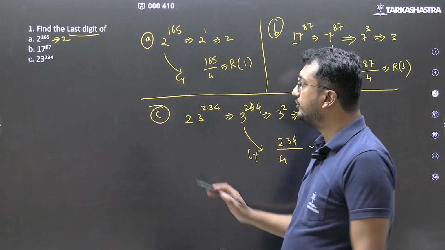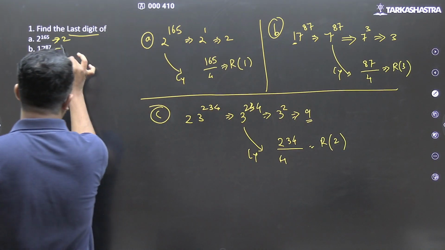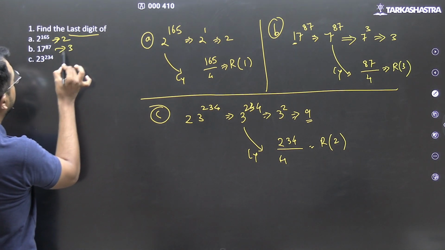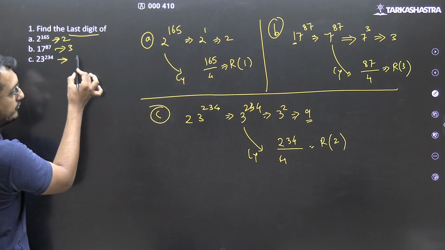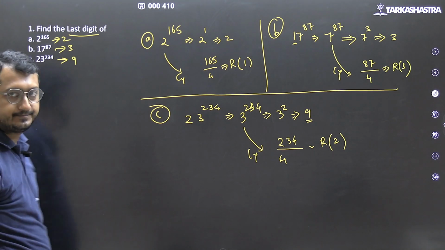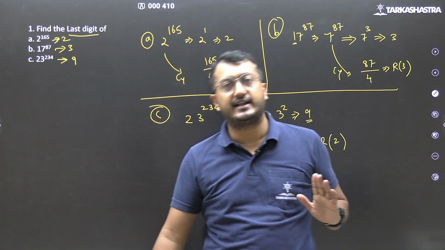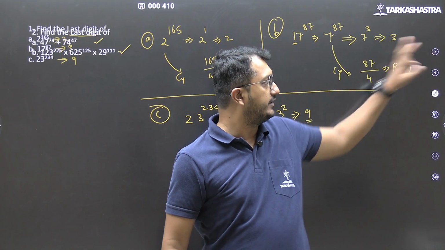Okay. So we have solved all the questions. 17 वाला रहेगा, answer is 3, and 23 raised to 234, answer is 9. Moving forward to the type of questions that are asked in IT MAT exam. Let us try to solve it.